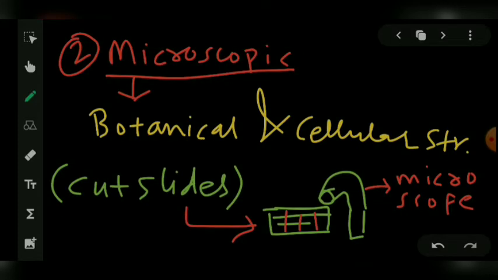Next, coming to microscopic evaluation, it is mainly concerned with the botanical and cellular structure. What we do in it is cut the slides longitudinally and horizontally, and then we can see them under a microscope, and this is called microscopic evaluation.